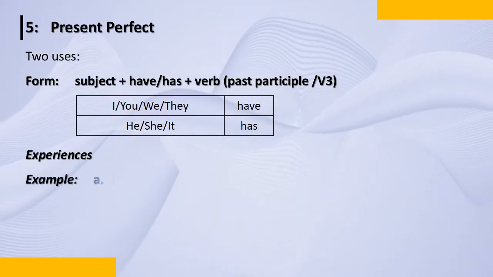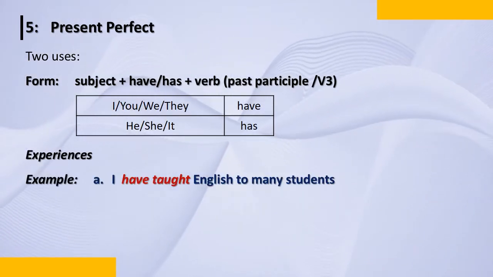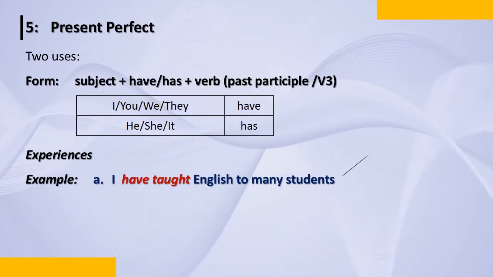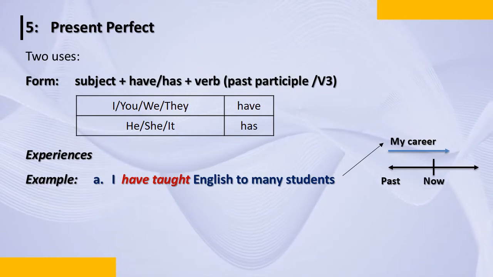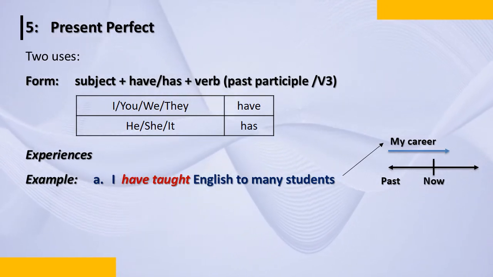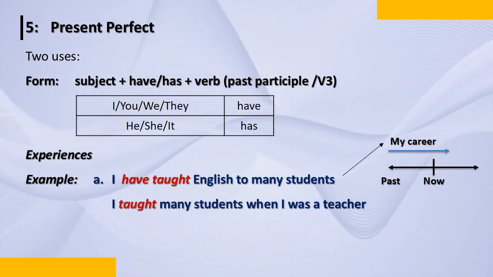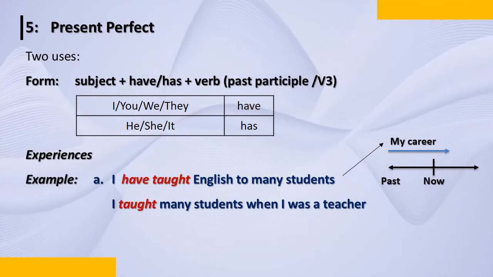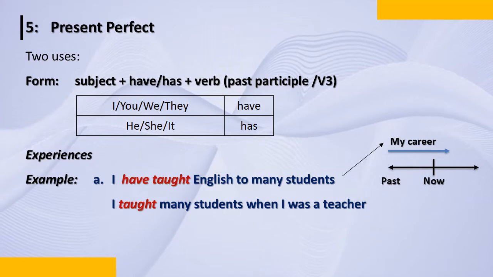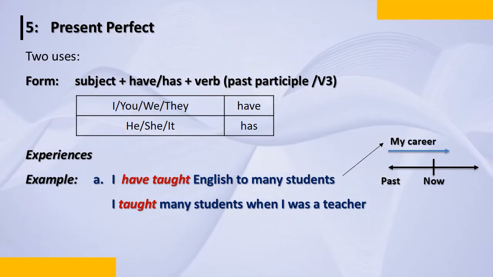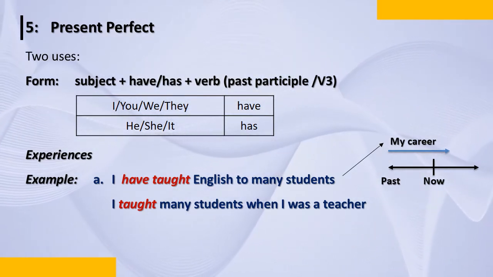In the experiences part, I have taught English to many students. This is about my career, which is continuing. I'm still teaching. But in the second one, I taught many students when I was a teacher. So when I say I was, that means it has finished. I've stopped teaching now.